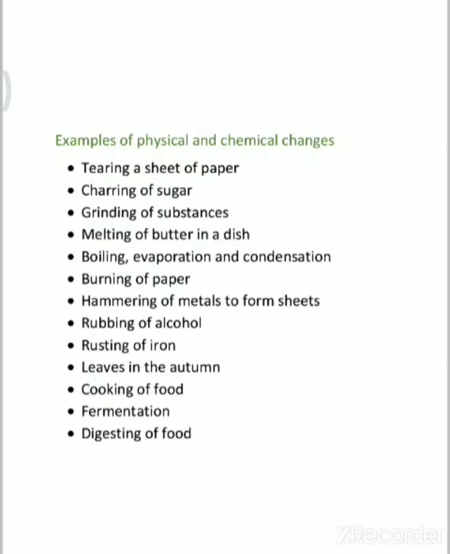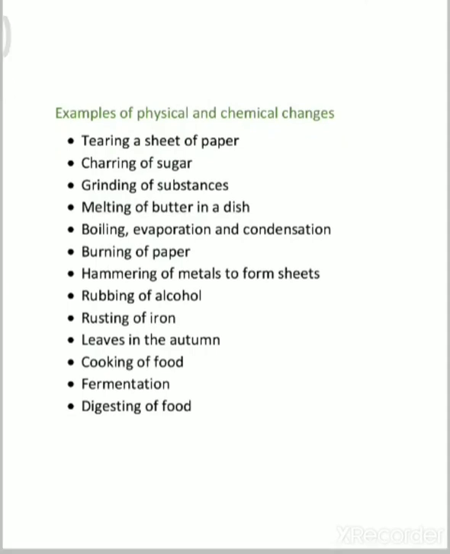Then grinding of substance. Is this a physical change or a chemical change? Yes, this is a physical change. How? When we grind some cereals or pulses, suppose wheat, rice or any dal, you will get the same substance only, but broken. So the grinding of a substance is a physical change.